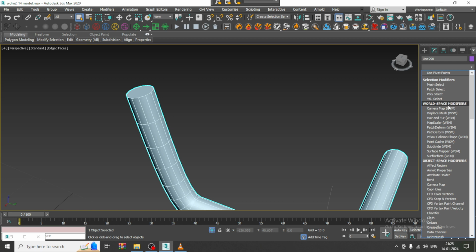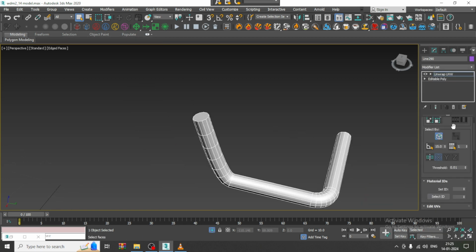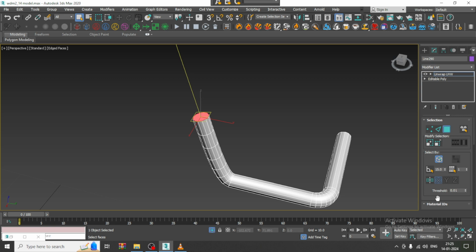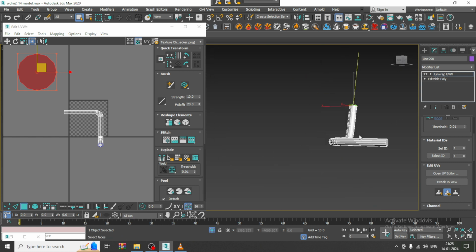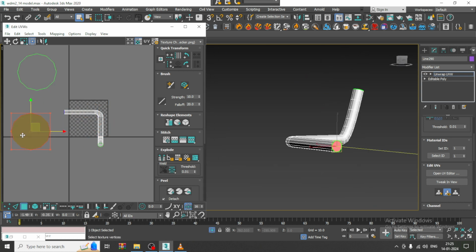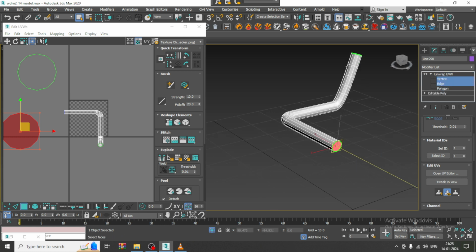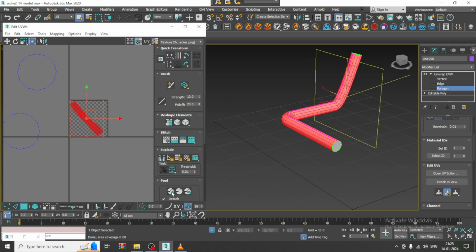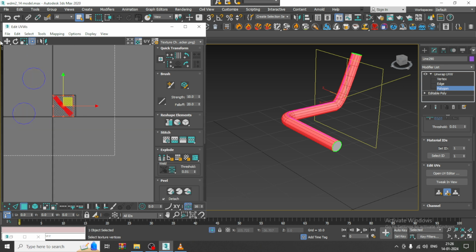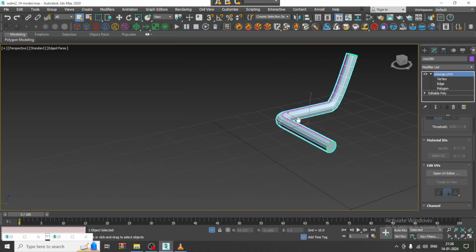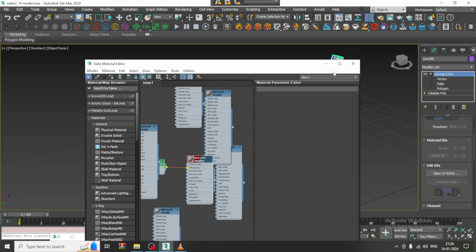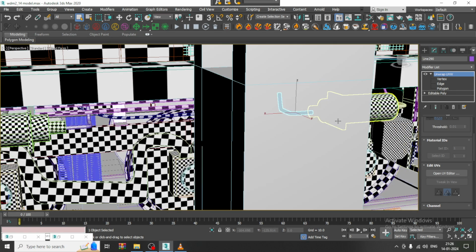Again go into this and say unwrap UVW, select these polygons, quick planar map, select this, quick planar map, select the edges, say weld, select the polygons, say peel over here, and again pack UVs. So go into the material, I'll just assign this and isolate.